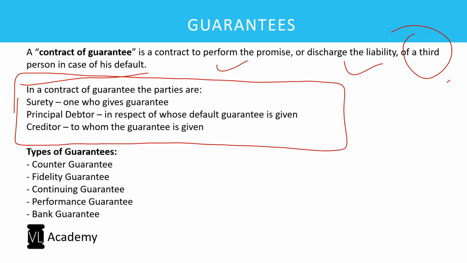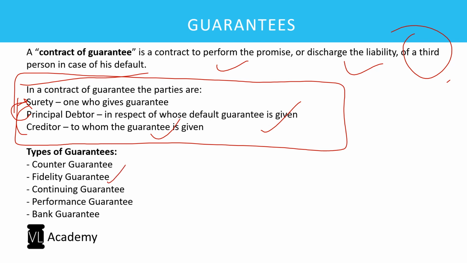Correct? So the surety is the one who gives the guarantee. Principal debtor is the one in respect of whose default the guarantee is given, and the creditor is the one to whom the guarantee is given. Right? So there are several types of guarantees. Those are counter guarantee. So what is a counter guarantee? A counter guarantee is one where the principal debtor gives guarantee to the surety. So in this case, surety has given guarantee to creditor, but in counter guarantee, in return, the principal debtor also gives guarantee to the surety for making back the payment to the surety. That is what is called counter guarantee.